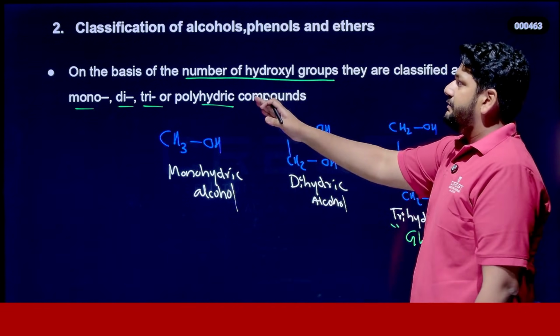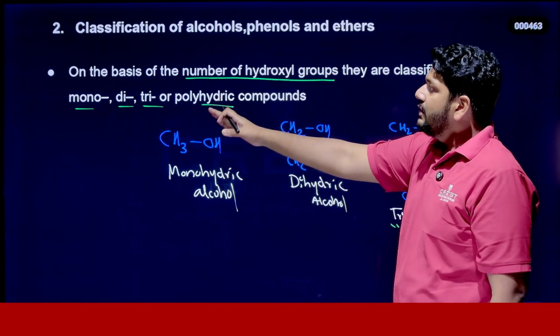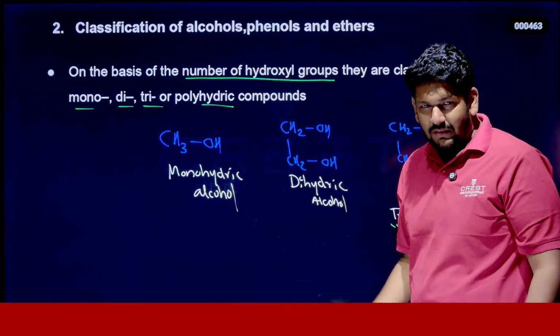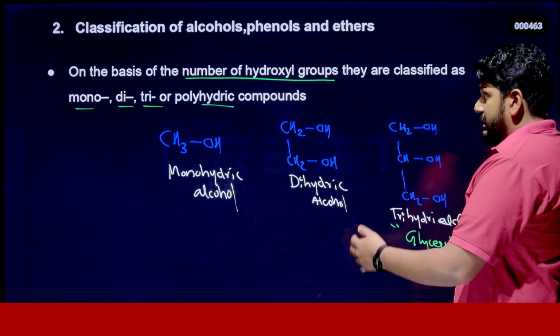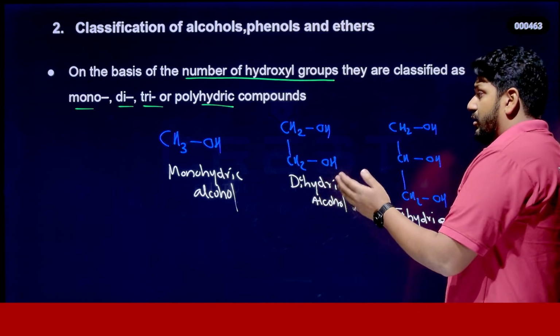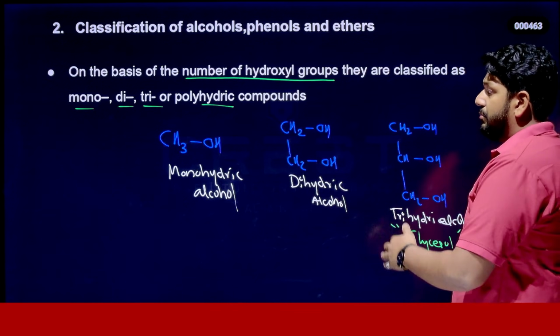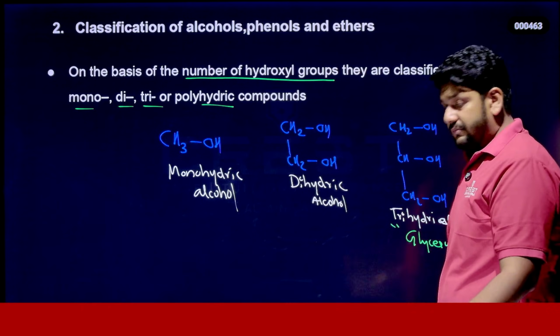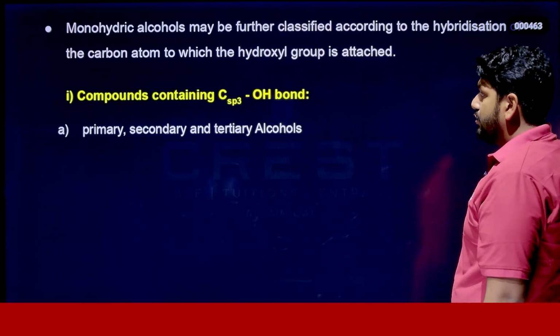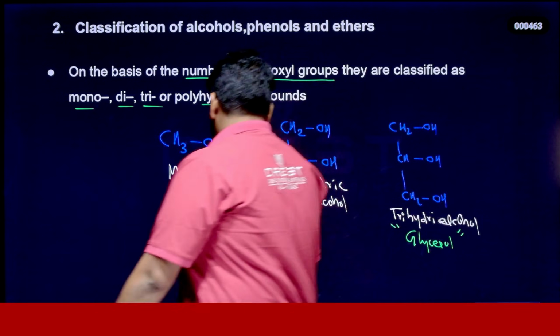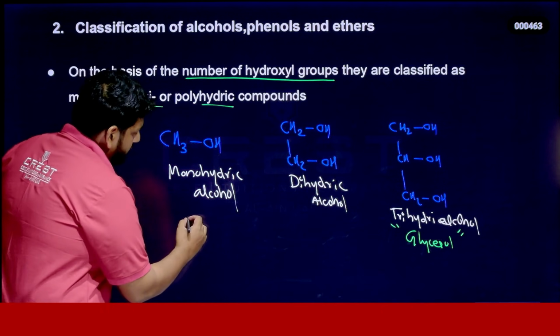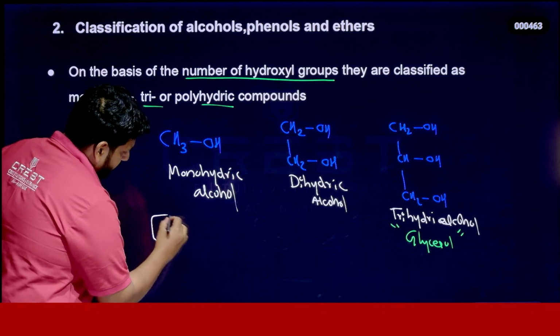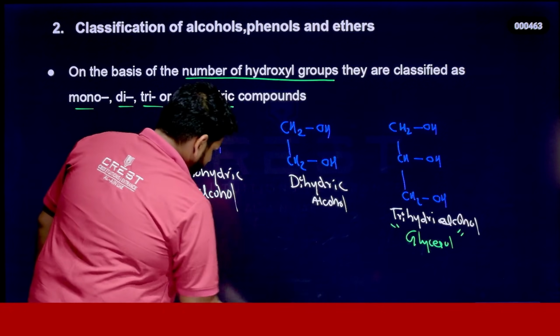We can classify alcohols based on their number of OH groups. It's very simple. Similarly, we can classify phenols also based on the number of OH groups, like monohydric, dihydric, trihydric. Look at here, in case of phenol, I can take another color, that will be better.